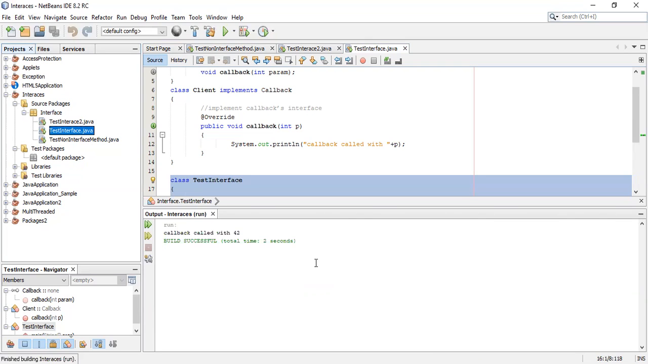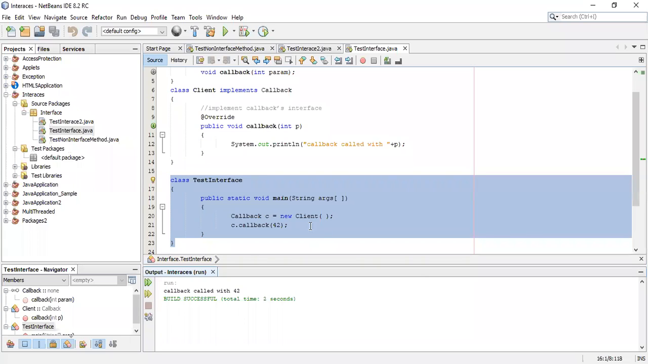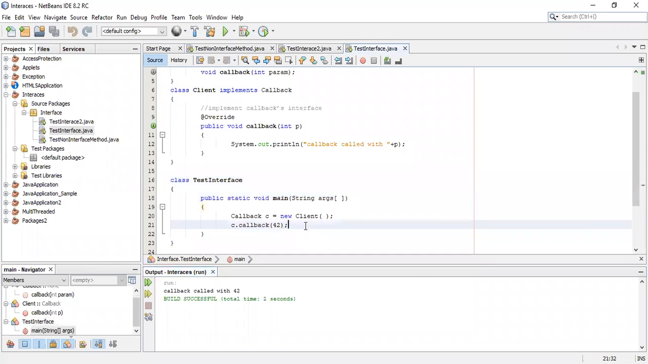Okay. So callback called with 42. So this will be executed. And here, in case of C and C++, we have some tracing methods by using the F7 key and all. But here we don't have such a facility. How can we trace whether the program control is moving to that particular method and returning back to the main method?